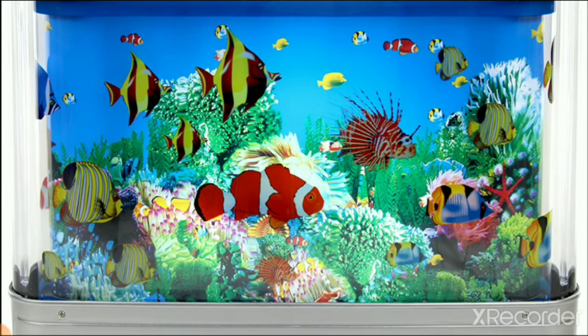So we fill it with water and we give them food. They take water and drink when they are inside. So now you can understand what an aquarium is and how fish are living inside it. So remember, when you buy fish, you need to buy an aquarium also because fish cannot live without water.